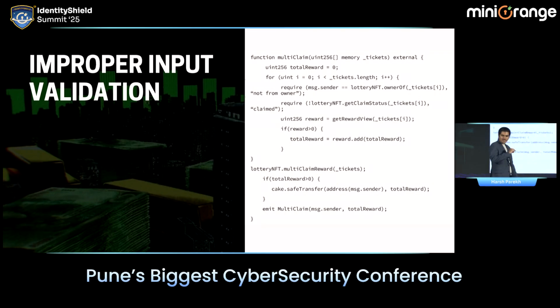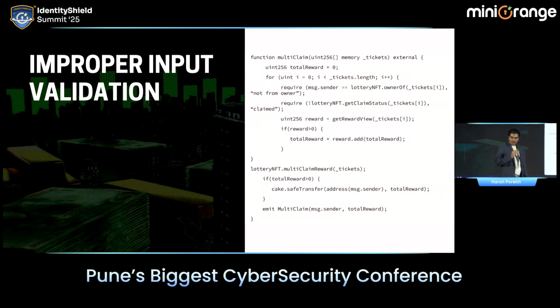So what's happening is, on line number 2 and 3, there are 2 require functions on the top. It has a couple of access controls, whether the person who is trying to execute the contract is the owner of the ticket. That is one requirement. And after that, it is trying to get the claim status of the ticket.